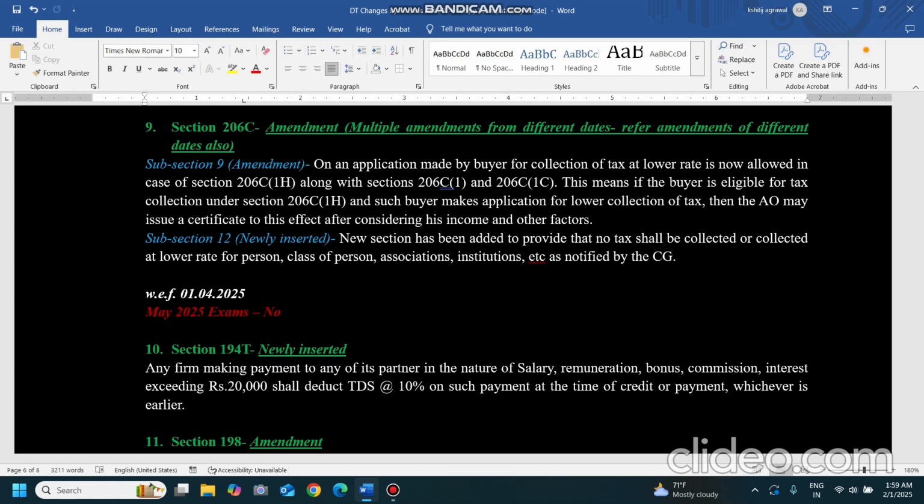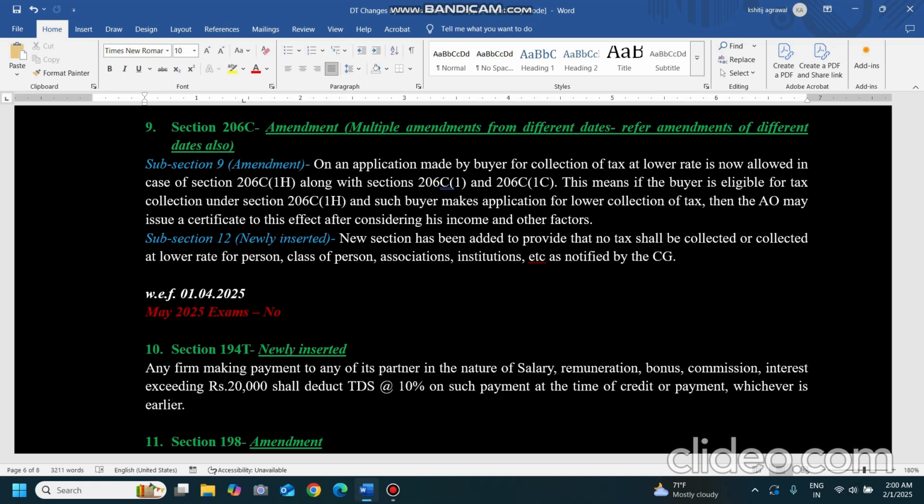Now a new subsection, subsection 12, is inserted. A new subsection has been added to provide that no tax shall be collected at a lower rate for a person or class of persons or associations. So this subsection is inserted so that if the Central Government says that for this kind of person, this category or class of person, associations or whatever nature it might be, TDS should not be deducted at lower rates.